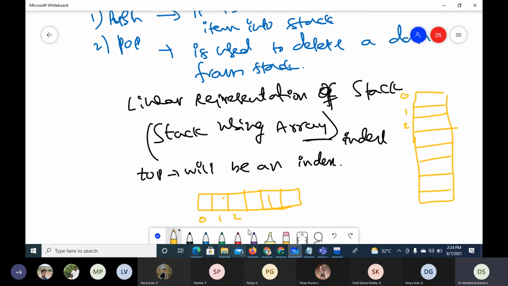But for convenience of representation, the index starts from the bottom. Whatever way the array is represented in memory, the stack is represented in a similar way. Only for our convenience we write the stack vertically, and begin the indexing from the bottom.